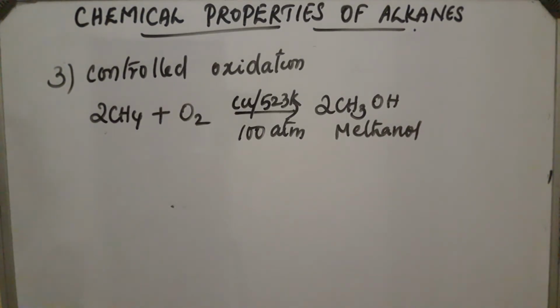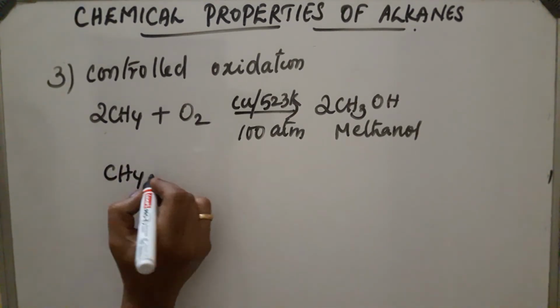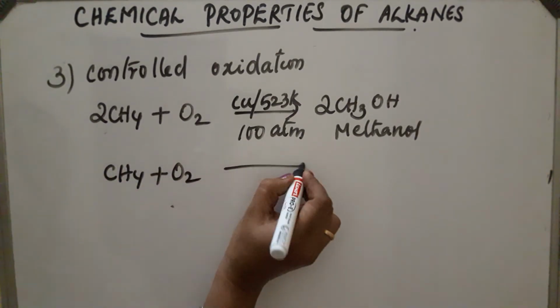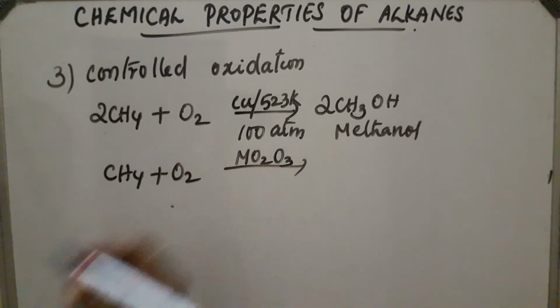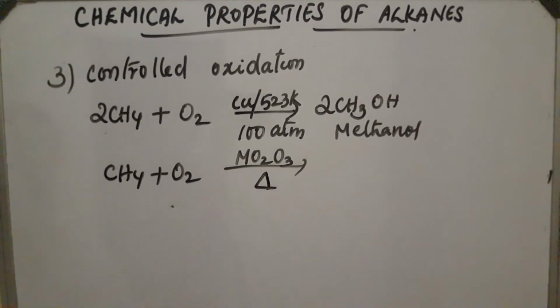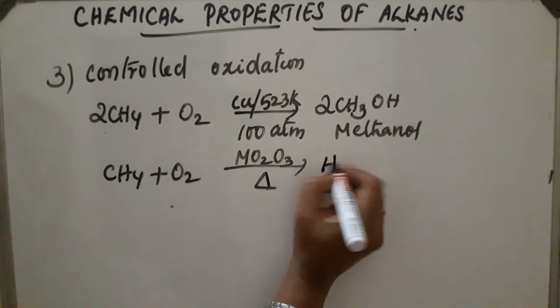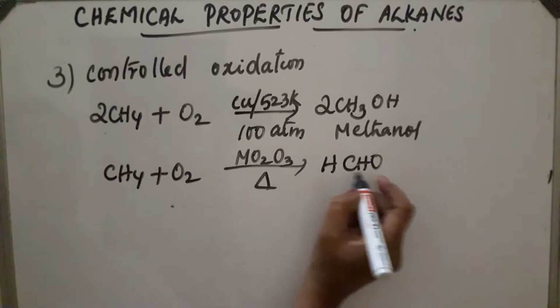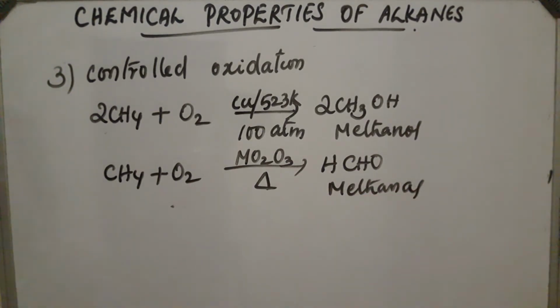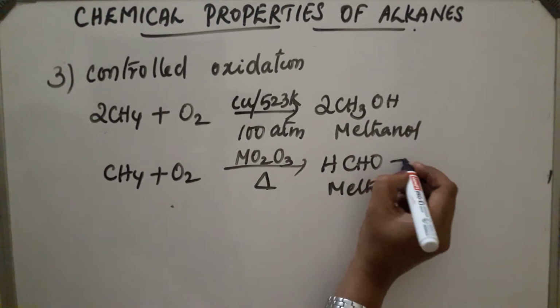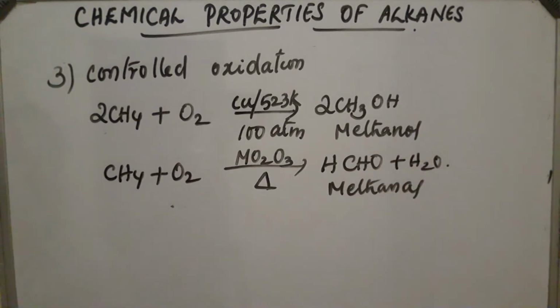Now next one, when CH4 reacts with oxygen in presence of molybdenum oxide, that is Mo2O3, Mo means molybdenum, and at a very high temperature the reaction takes place and it gets converted into methanal, HCHO. This is another product obtained, and the byproduct is H2O. This will be the reaction.